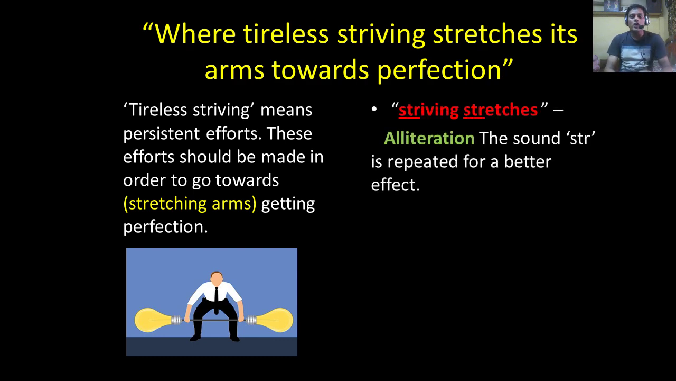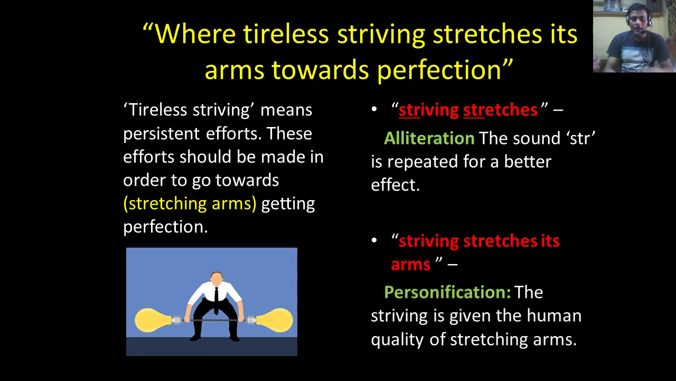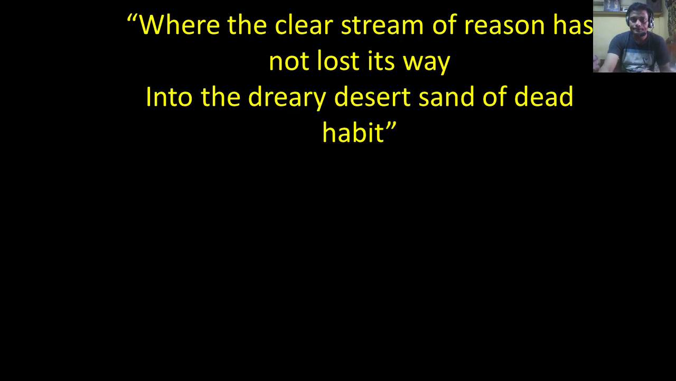Figures of speech. Striving stretches. So this is alliteration because of the sound STR being repeated for a better poetic effect. Mind you, do not write only the sound S. You have to write down sound STR is repeated for a better poetic effect. The other one you have is striving stretches its arms. Now, this is clearly personified. So personification, because striving, the efforts, is given the human quality of stretching arms.